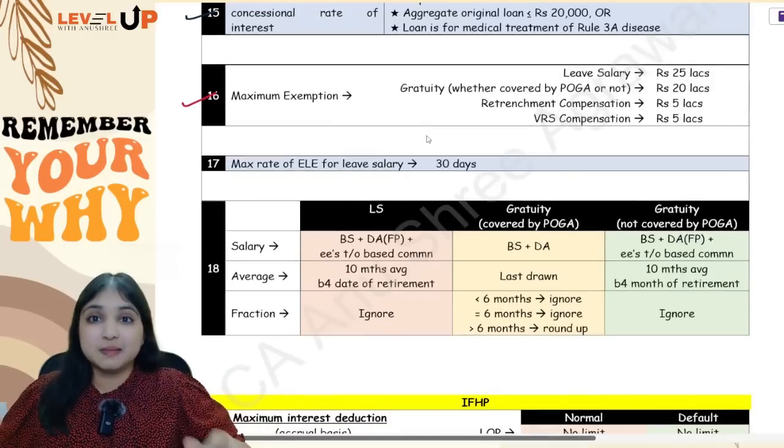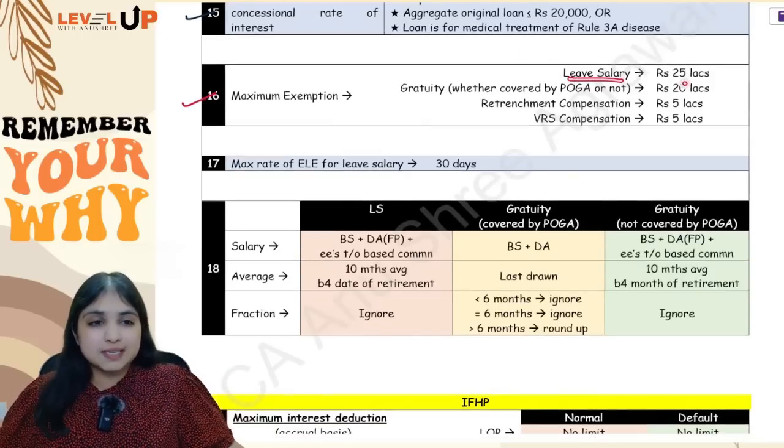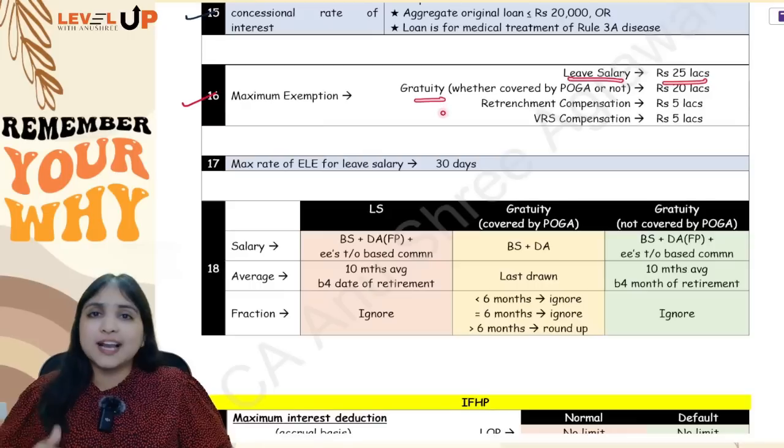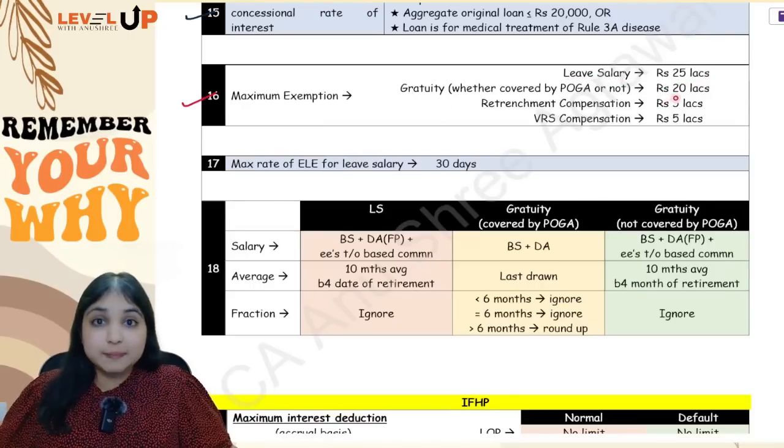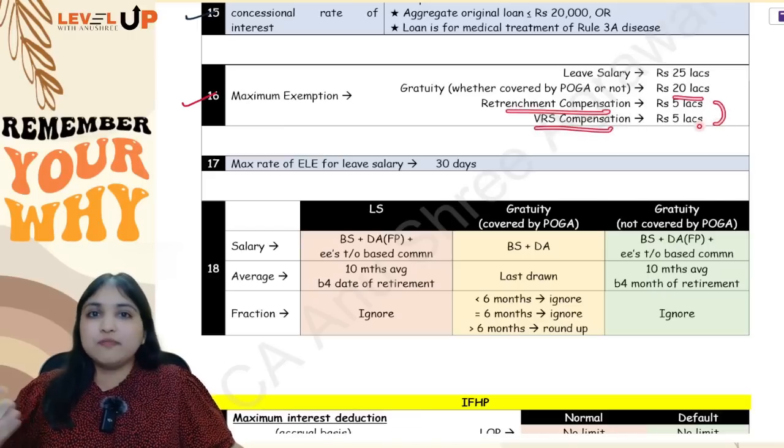How much maximum exemption do you get for retirement benefits? For leave salary, your maximum exemption is 25 lakhs. Gratuity, whether covered by POGA or not covered by POGA, 20 lakhs. For retrenchment compensation and for VRS compensation, you have 5 lakhs limit.